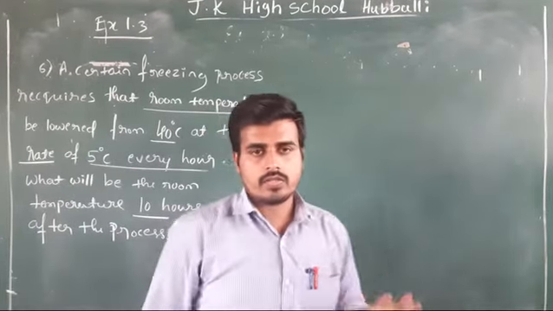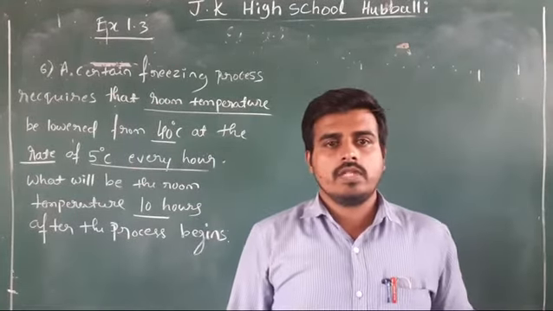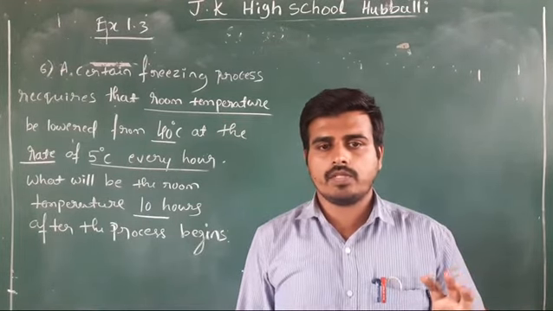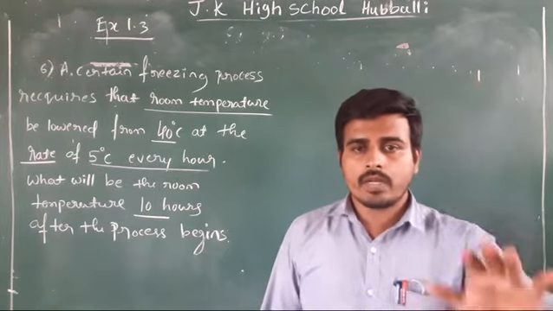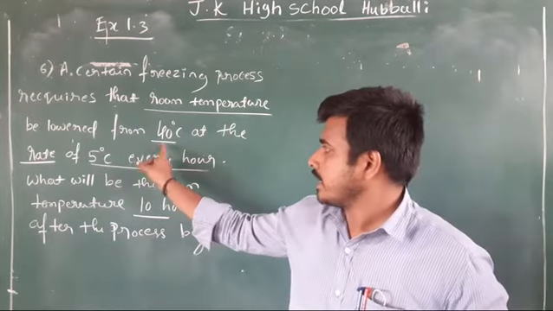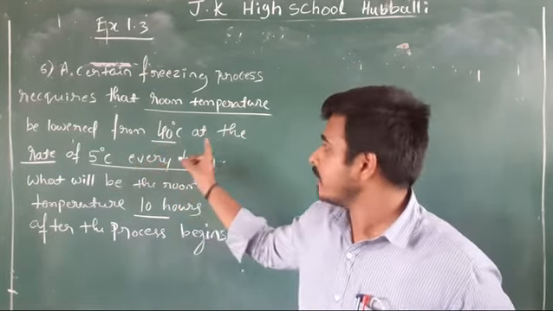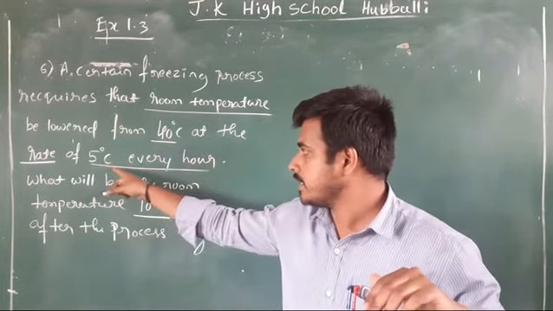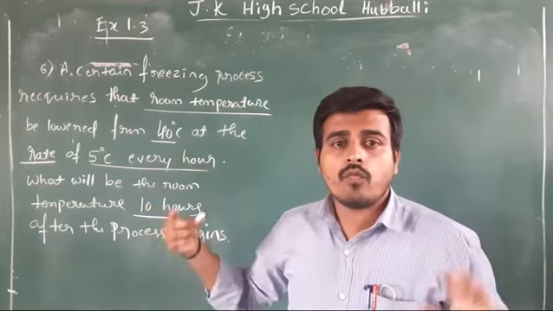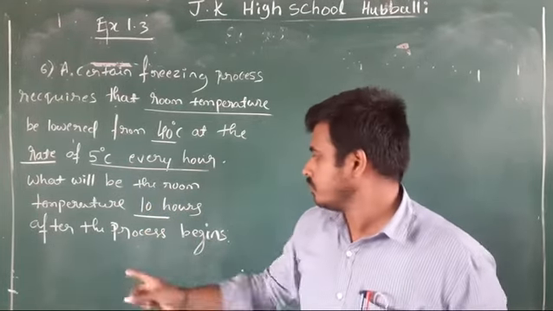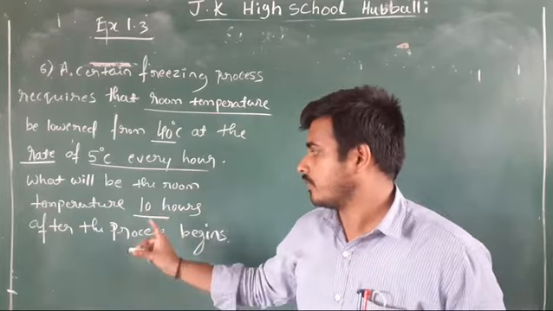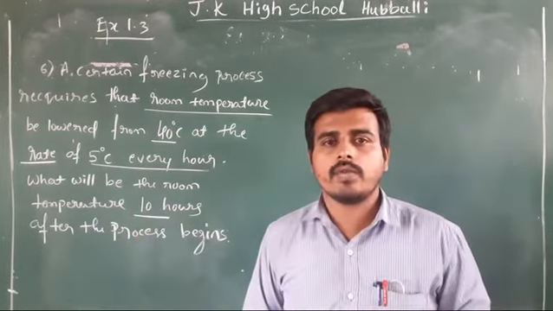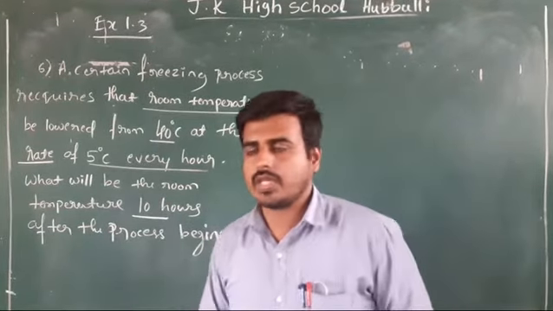So one freezing process is there. It may be anything where you need to store something for any other purpose. You need to decrease the room temperature from 40 degrees Celsius at the rate of, for every hour, how much? 5 degrees Celsius. And what will be the final temperature of that room after 10 hours? After the process starts, after 10 hours, what will be the temperature of that room, is the question.